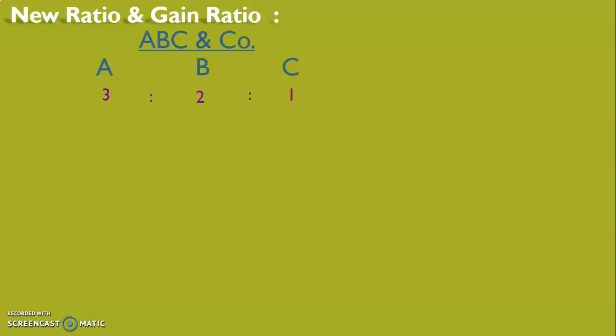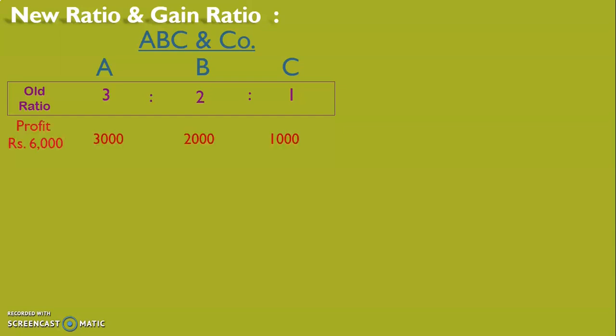Suppose A, B, C are partners in ABC and Company, sharing profits and losses in the ratio of 3:2:1. So 3:2:1 is their old ratio. Now, if there's a profit of rupees 6,000, A will be getting rupees 3,000, B will be getting rupees 2,000, and C 1,000.